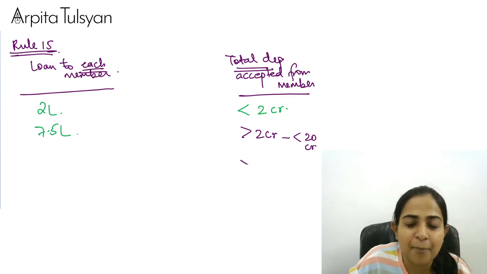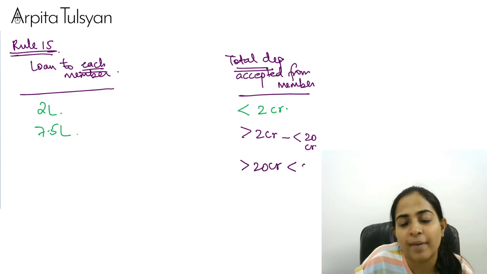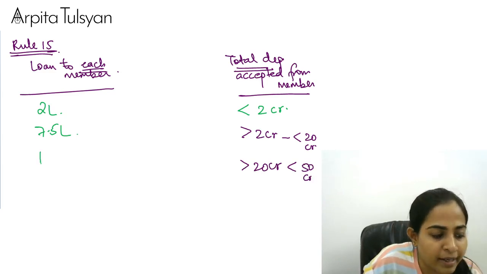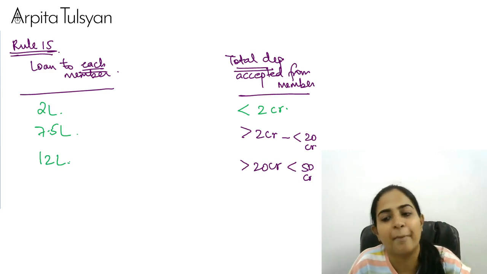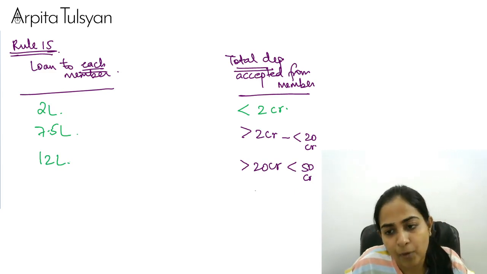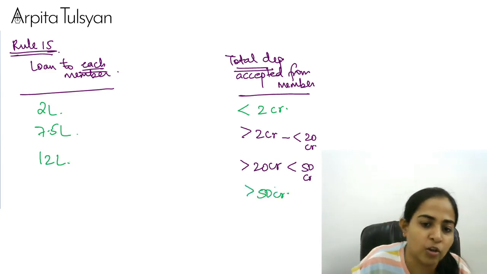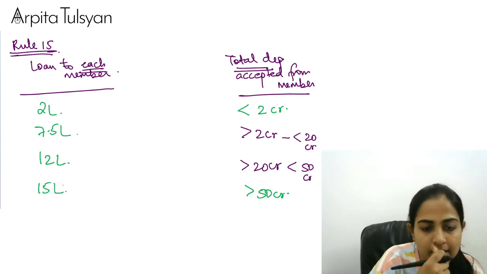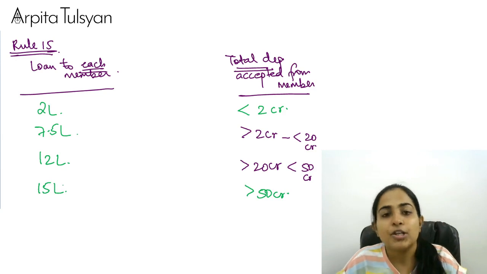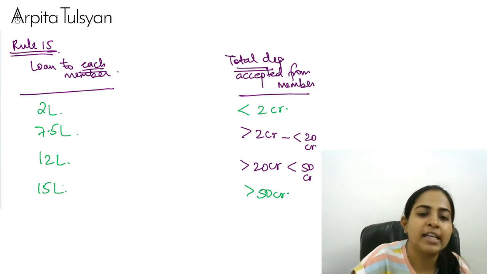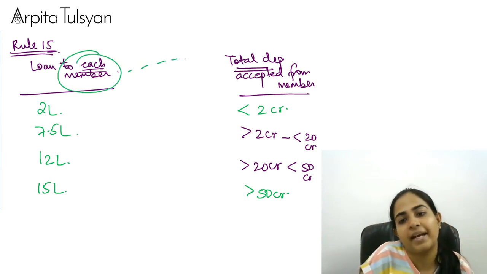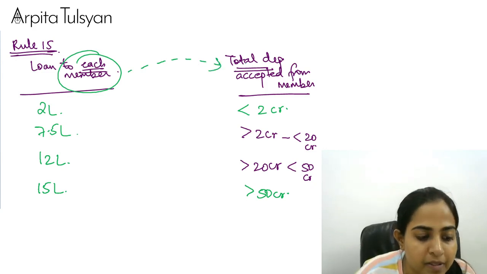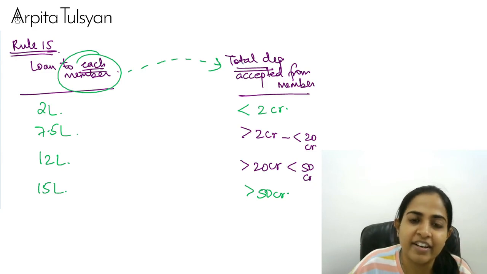Okay, then after that, suppose if it is more than 20 crore but less than 50 crore, then in that case it is going to be 12 lakh rupees to each member you can give. And last, suppose it is more than 50 crore, then in such a case to each member you can give a loan of rupees 15 lakh. So what amount of loan you can give to each member depends upon the total deposits that you have accepted from the members. Very, very clear with this?